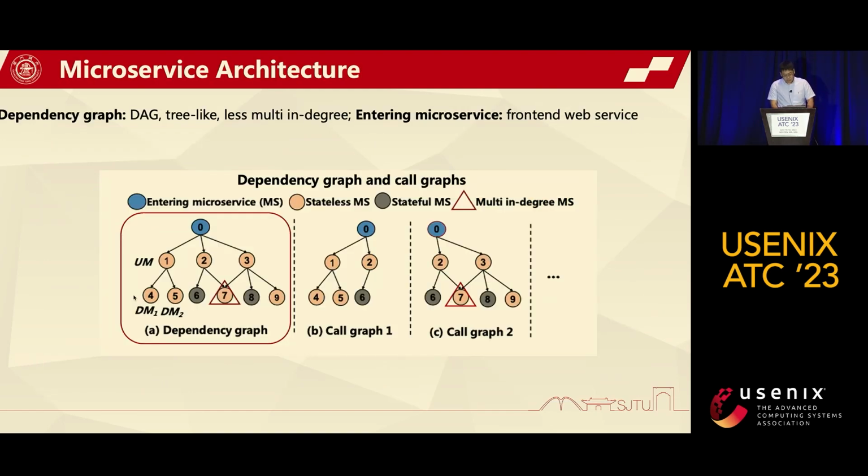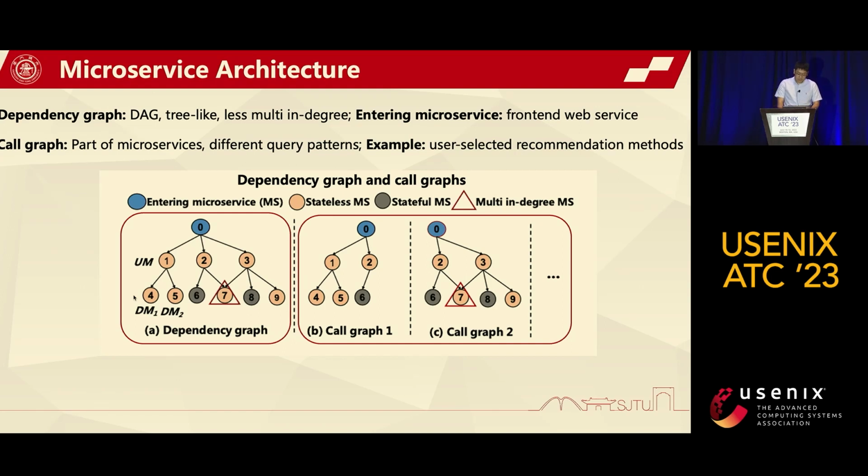The call dependencies among microservices can be denoted by a DAG. Each node represents a microservice, and each edge represents a call dependency. The whole dependency graph is more like a tree, while a few microservices have multiple parents. There is typically an entering microservice, which is a front-end web service to receive original queries.